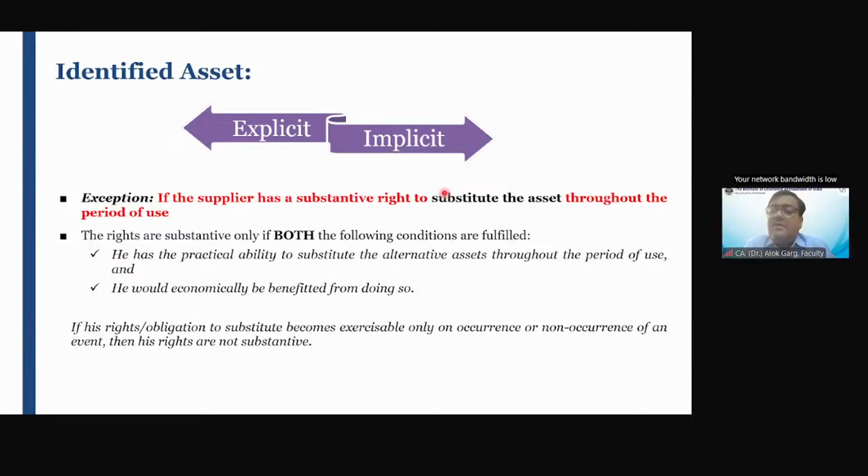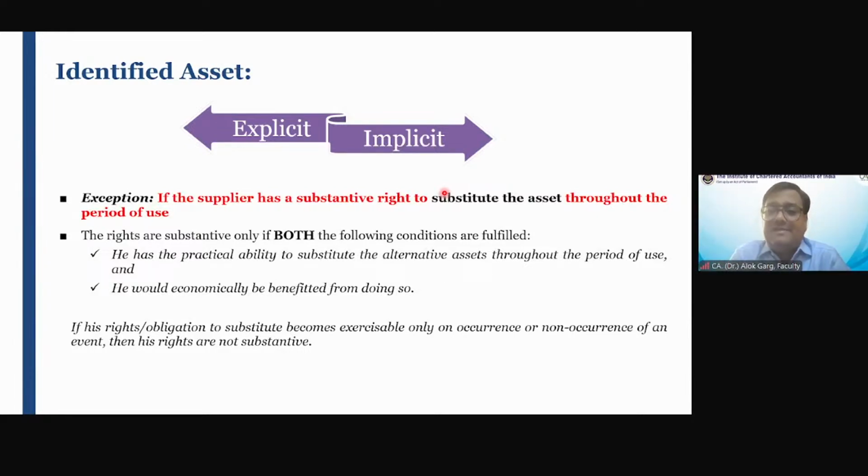It means the lessor has a substantive right, the practical ability to exercise that right, to substitute the asset for his own benefit. Friends, in this case, while the asset is explicitly written in the contract, the lessor has a substantive right to substitute the asset, and hence it will not be qualified as an identified asset.